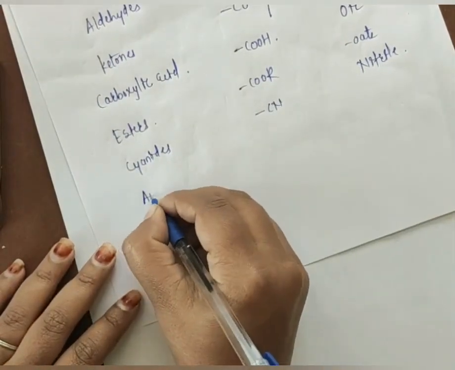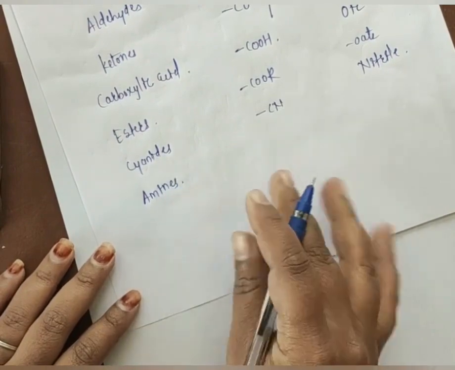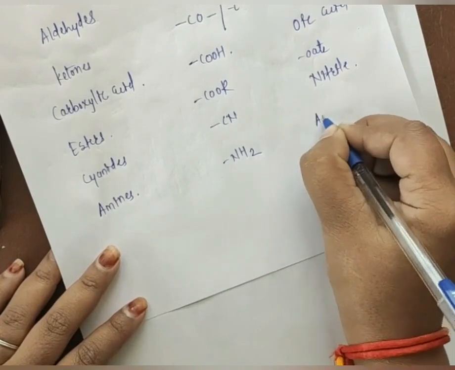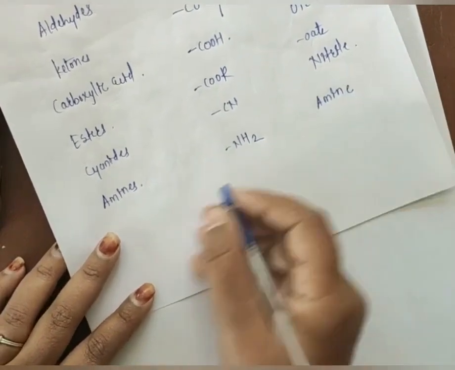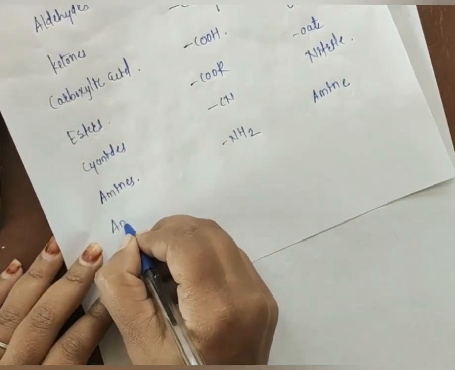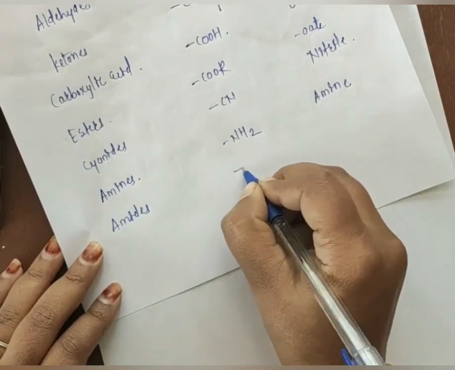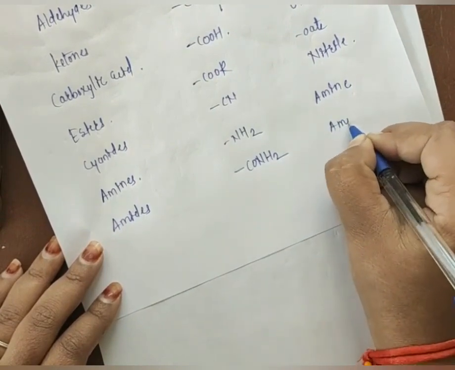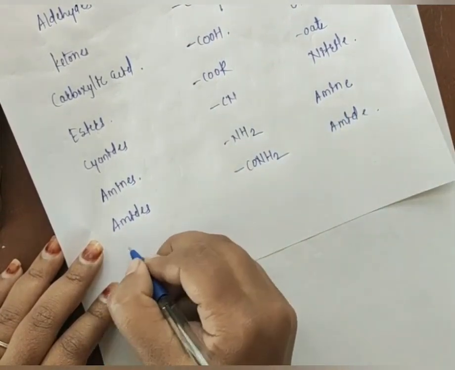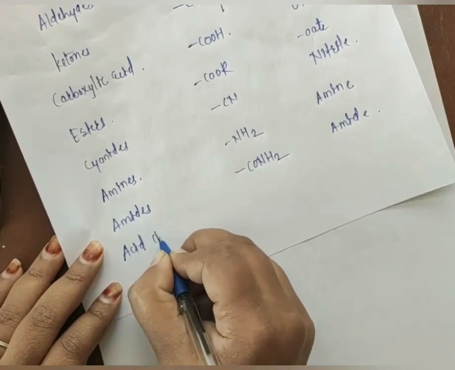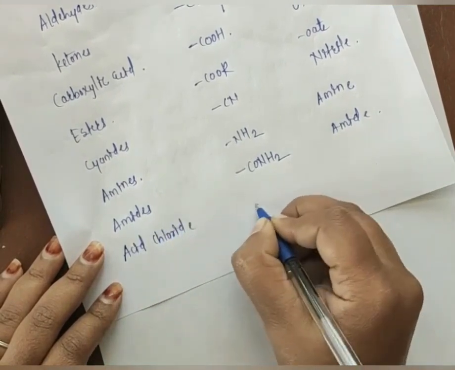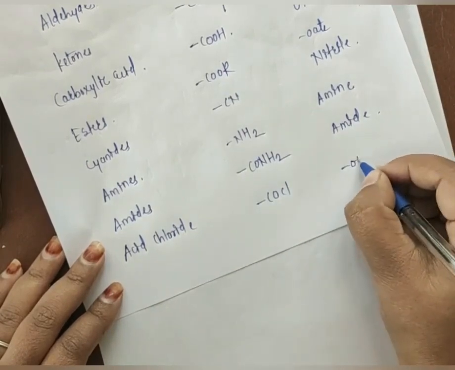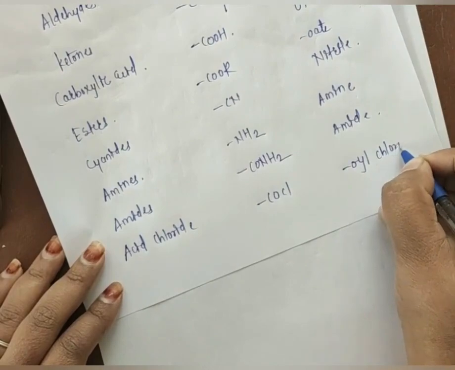Cyanide, amines, it is NH2. You have to use amine there, which is a secondary suffix. If there is a presence of amides, what is the functional group for the amides? CONH2. We have to use amide as a secondary suffix. If there is a presence of acid chloride, the functional group is COCl. In that case we have to use OYL chloride.